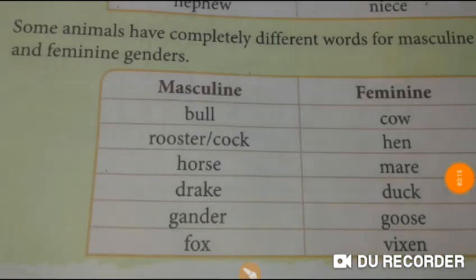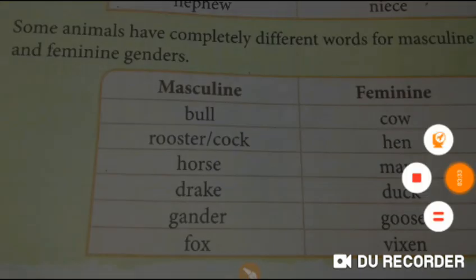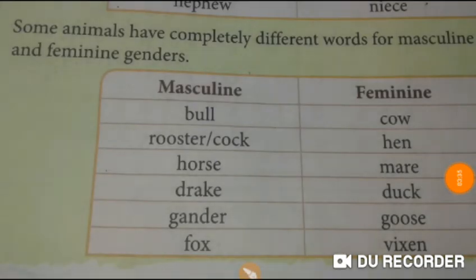Some animals also have completely different words for masculine and feminine genders. For example, the masculine of cow is bull. So bull and cow, these two are completely different words. You should see the other examples too.